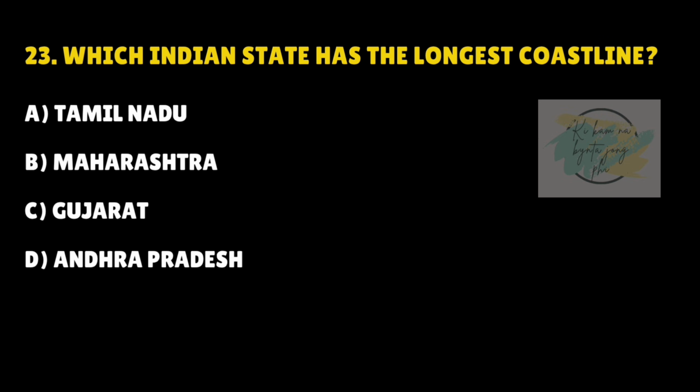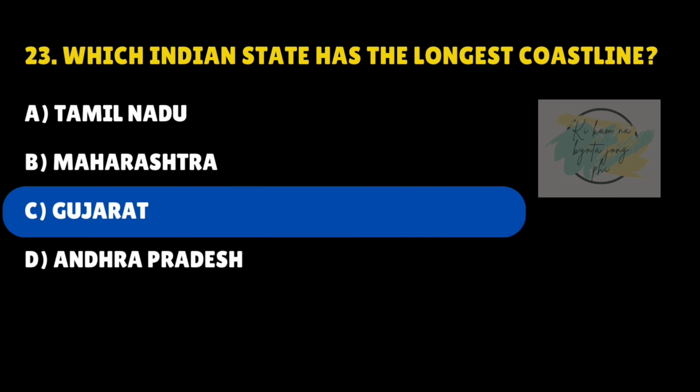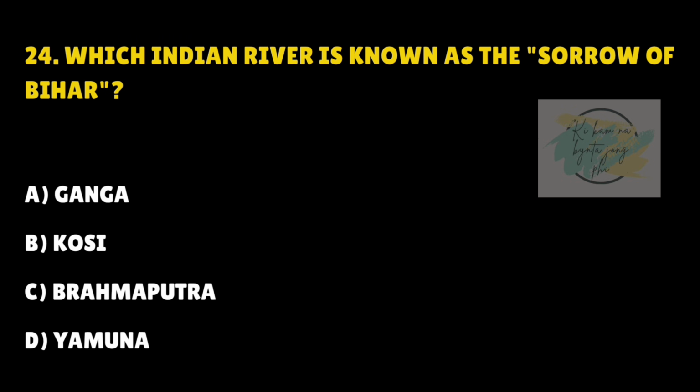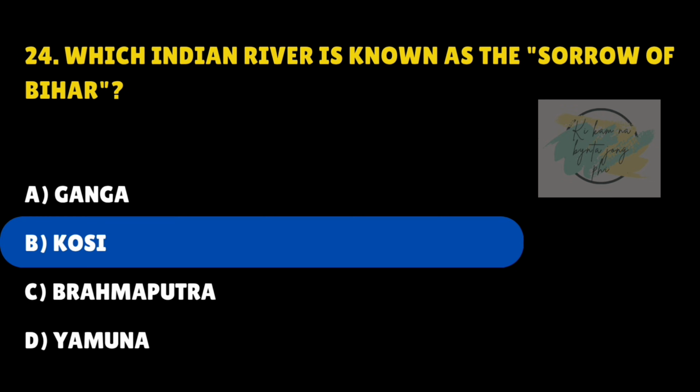Which Indian state has the longest coastline? Answer is C. Gujarat. Which Indian river is known as the Sorrow of Bihar? Answer is B. Kosi.